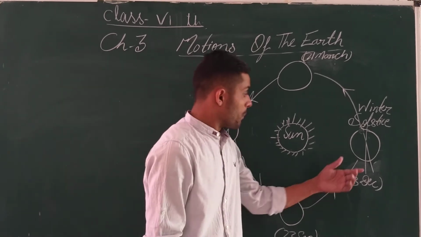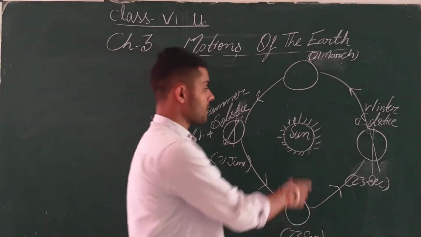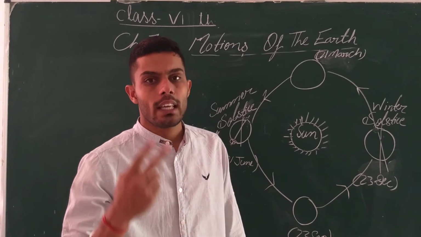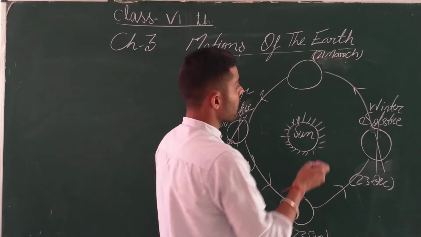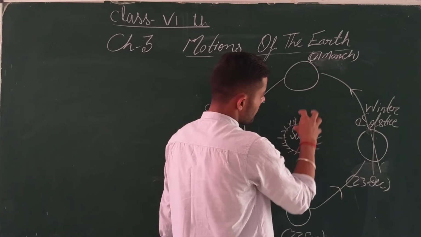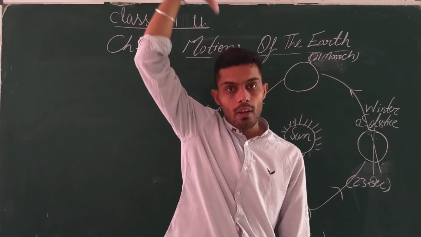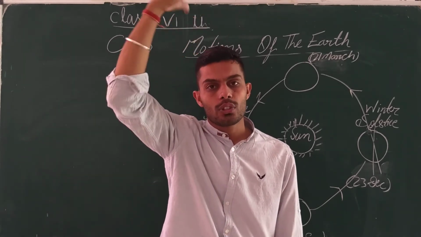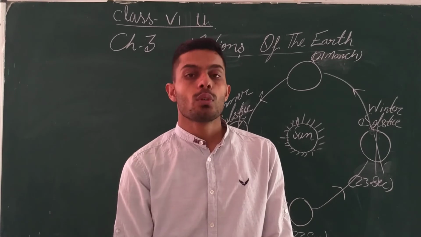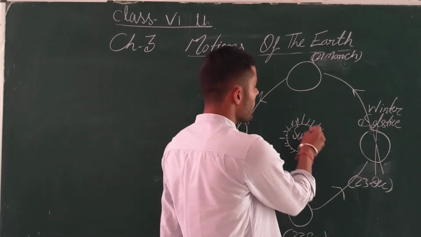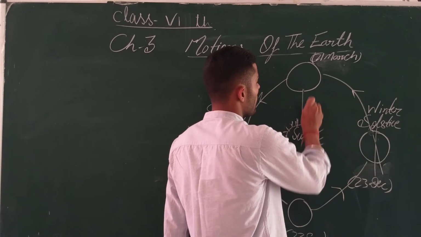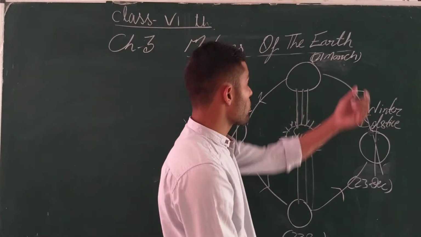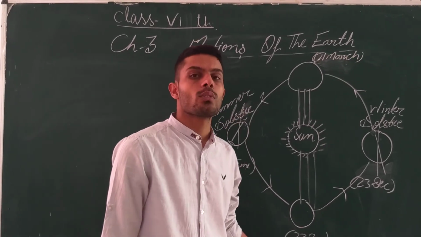Got it? Besides that, when the earth revolves around the sun, there are exactly 2 days in each and every year on which the sun is directly overhead on the earth. Means we will receive the direct sun rays on our earth in every year on 2 days, that is the 21st of March and the second is 23rd of September.